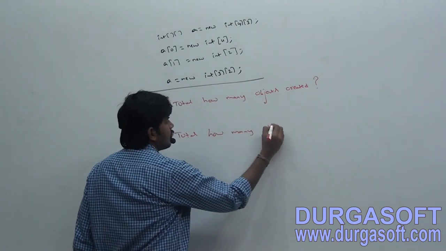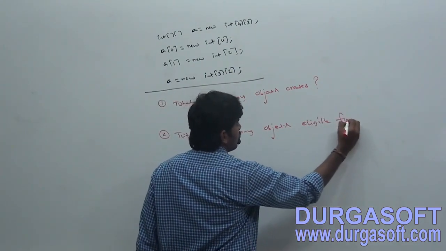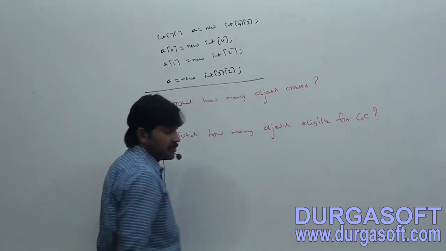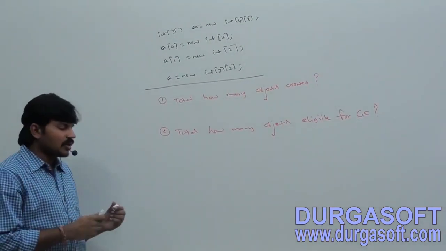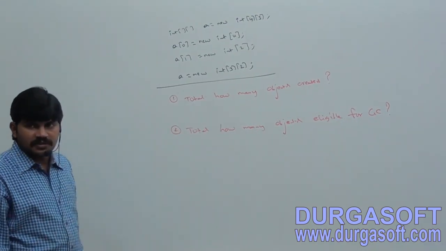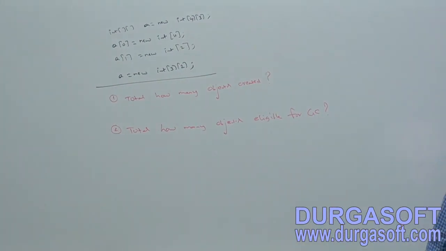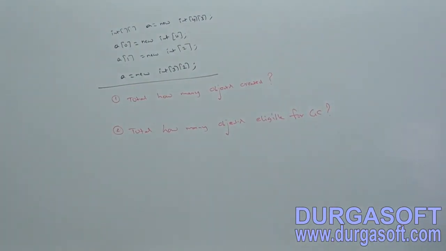Can you tell total how many objects created, and how many eligible for GC? Ayyo, it's an arrays-related question, but mixed with the garbage collection concept.